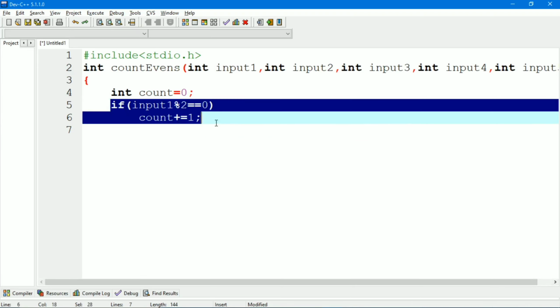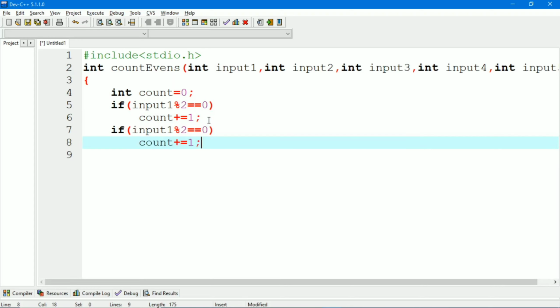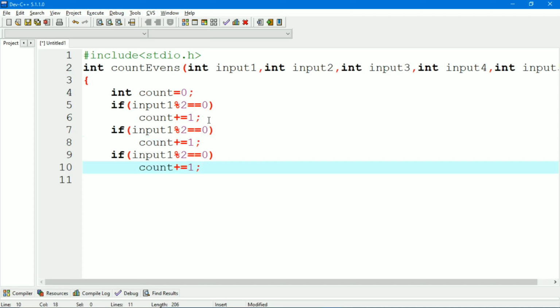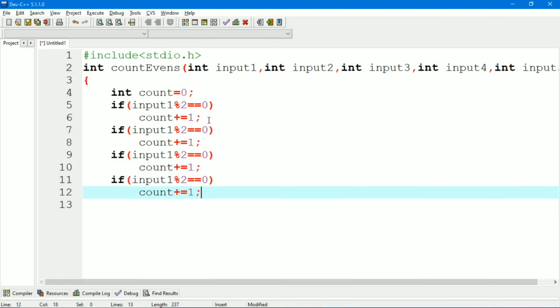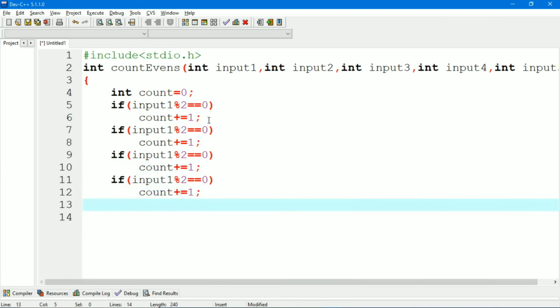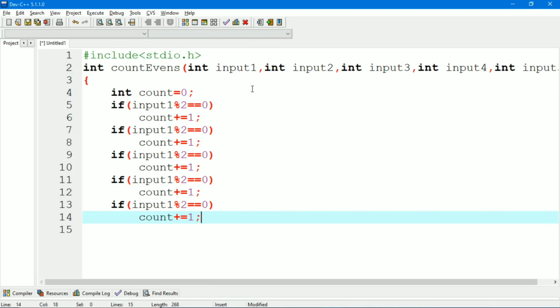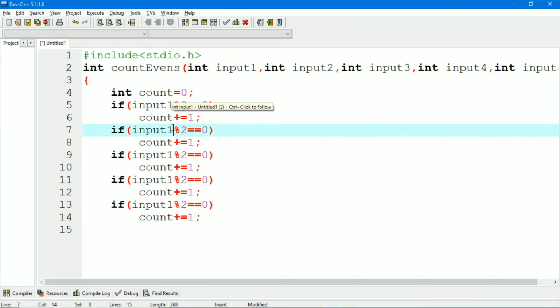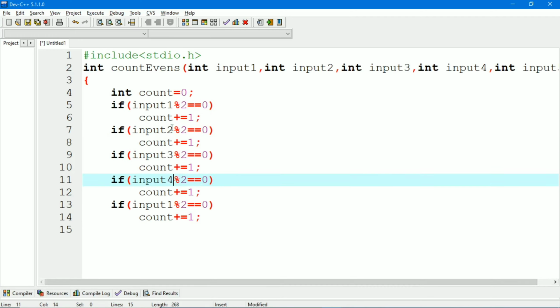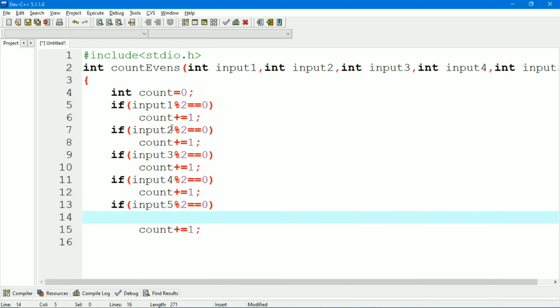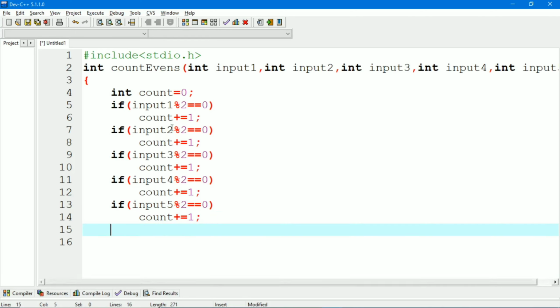Let's copy it 4 times more, Ctrl C and Ctrl V. Now change the input variable names to input2, input3, input4 and input5, and after that it will return count.